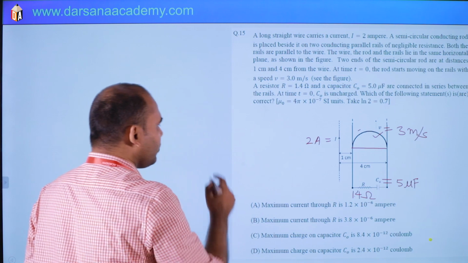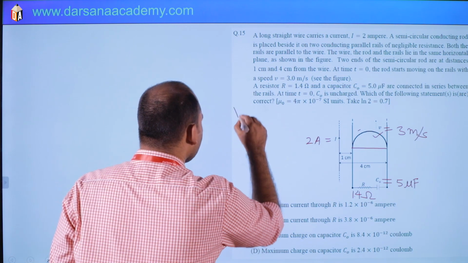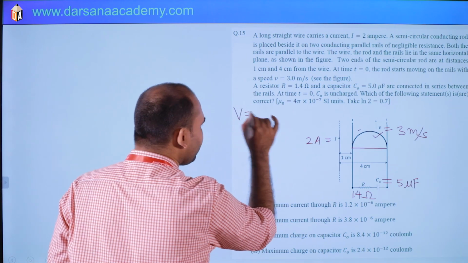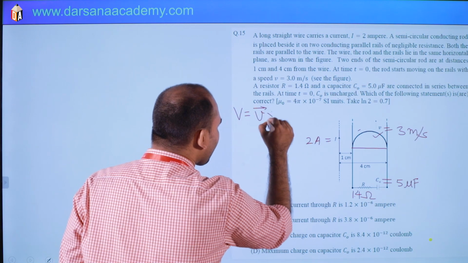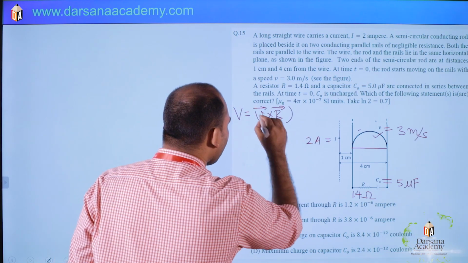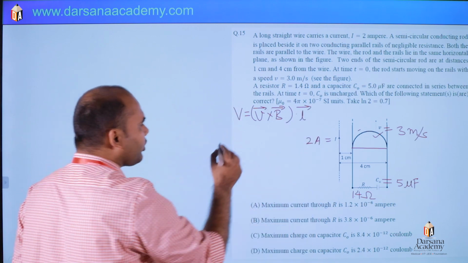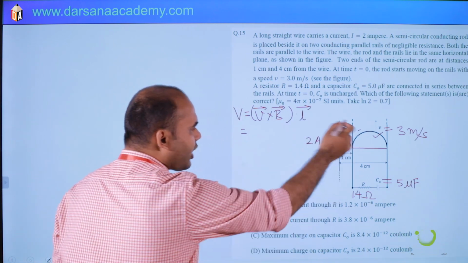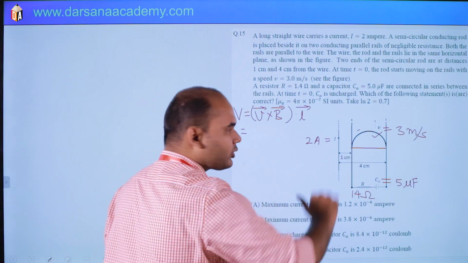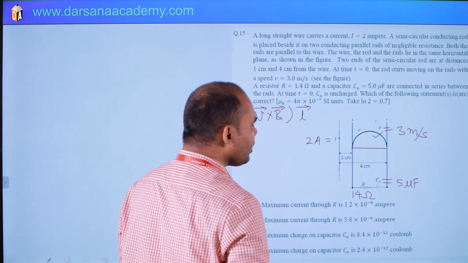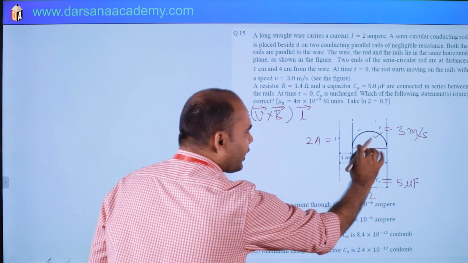So first of all, motional EMF is what? V cross B dot L. Or you can write VBL, because V is in this direction and V cross B in this direction, and L is the L vector.